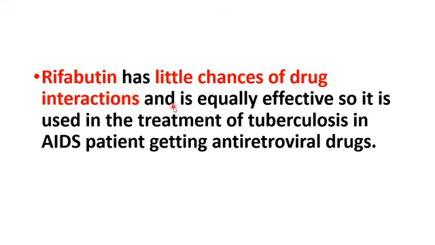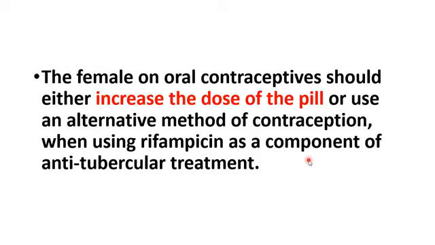If you compare rifampicin with rifabutin, rifabutin has fewer chances of drug interactions, and it is equally effective like rifampicin. So it is used in the treatment of tuberculosis in AIDS patients receiving antiretroviral drugs, as rifampicin will metabolize these antiretroviral drugs very fast. So we should use rifabutin in such cases.